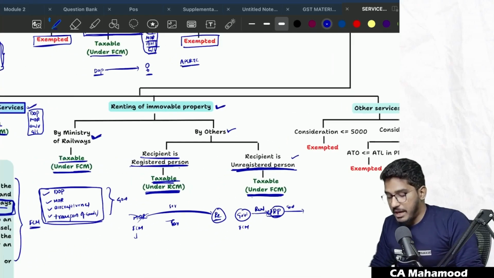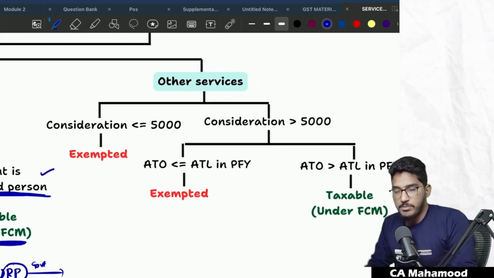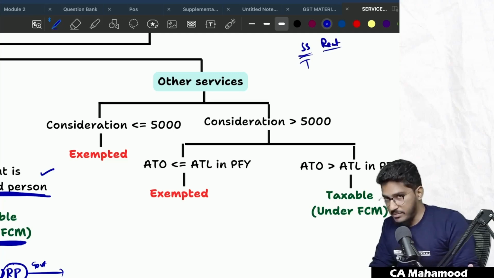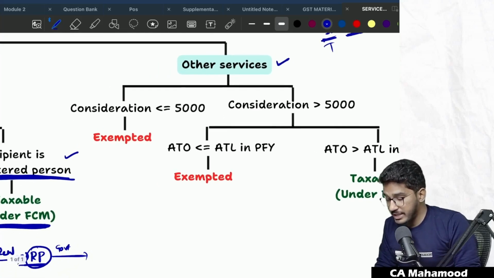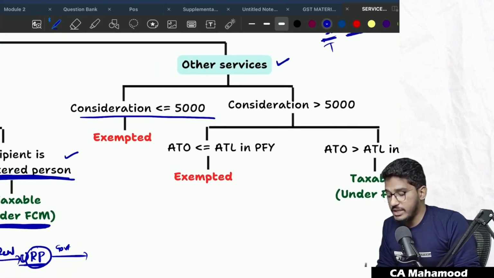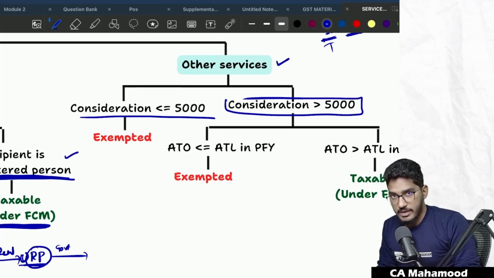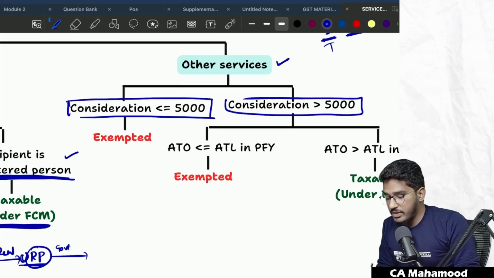Sir, apart from specified services and apart from renting of immovable property, if any other services are provided? Specified services are taxable. Renting of immovable property is taxable, in some cases under forward charge mechanism, in some cases under reverse charge mechanism. Apart from these, if any other services are provided by government to a business entity, then what should I check? I should check whether the consideration is less than or equal to 5,000 or more than 5,000. If the consideration is less than or equal to 5,000 rupees, those services are completely exempted.